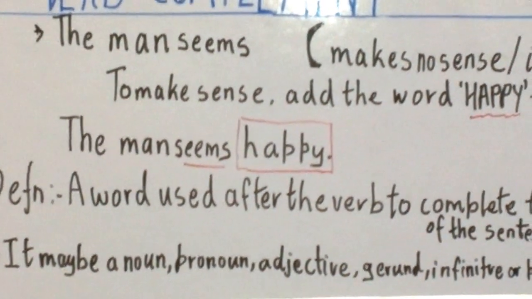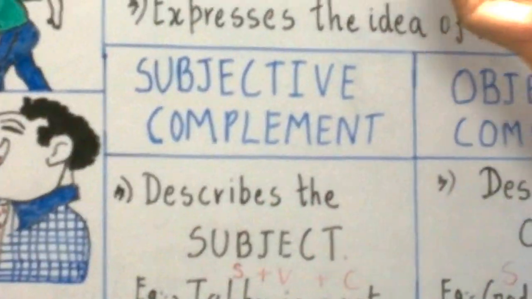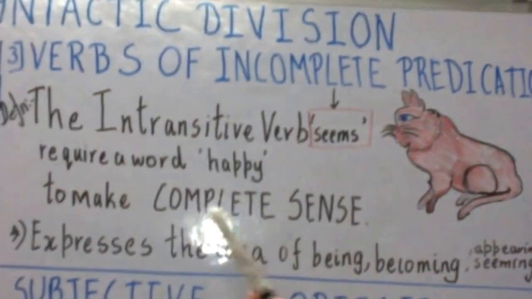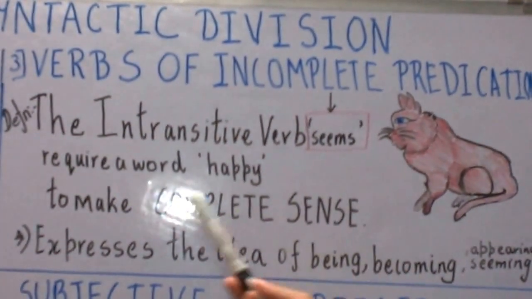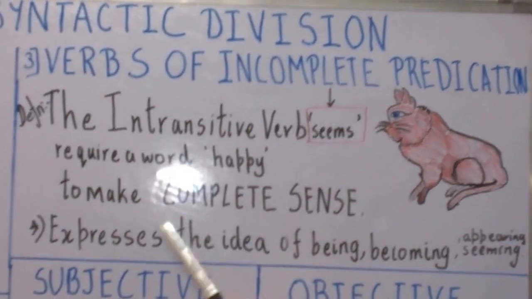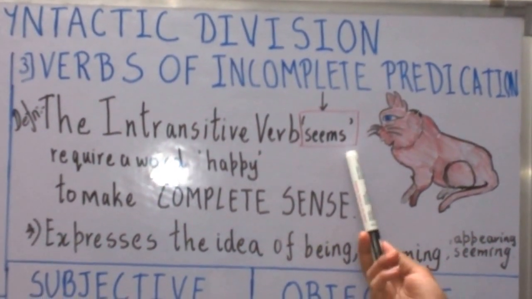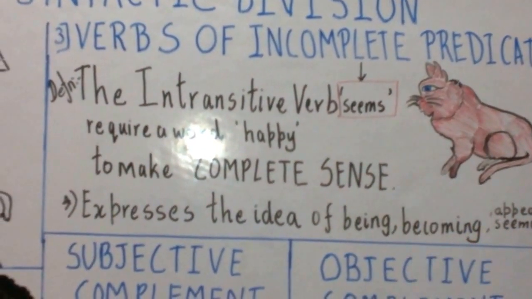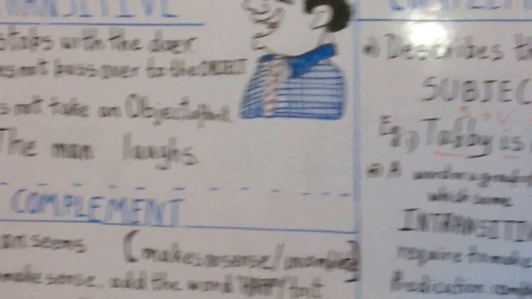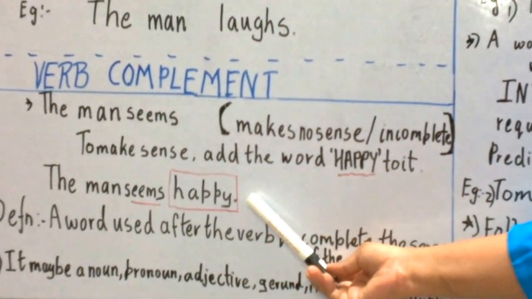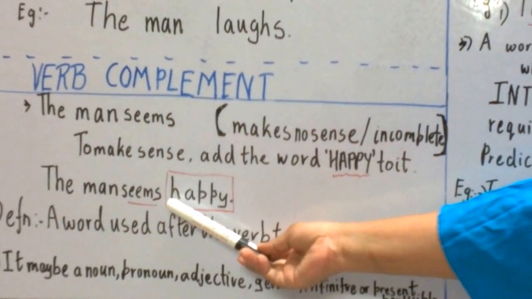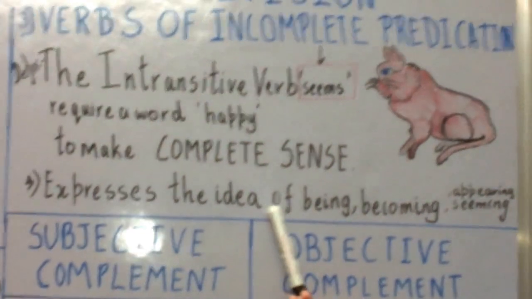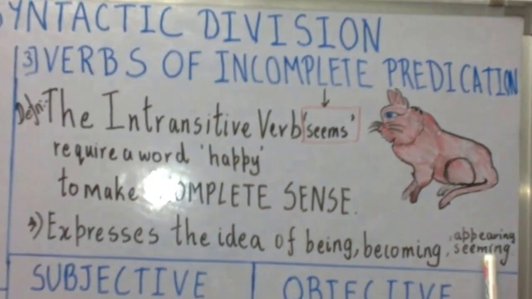Now this will help you to understand what is the third category, that is the verbs of incomplete predication. What is the definition of it? The intransitive verb seems to require a word, happy, to make a complete sense. This seems is the verbs of incomplete predication. We have seen in the earlier example, the man seems happy. We have to add happy after it. So seems becomes the verb of incomplete predication. A verb of incomplete predication also expresses the ideas of being, becoming, appearing and seeming.